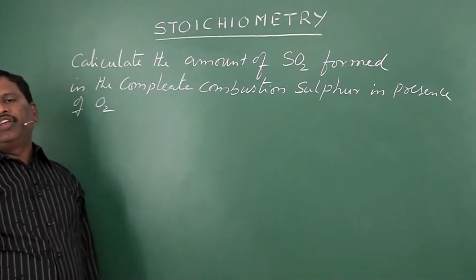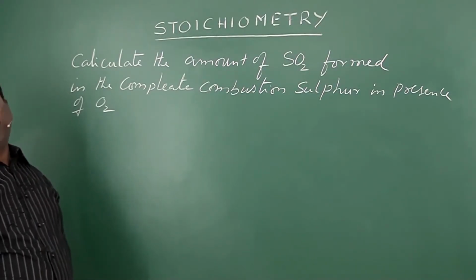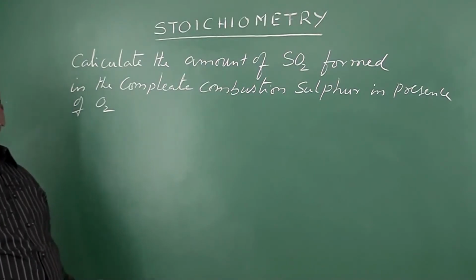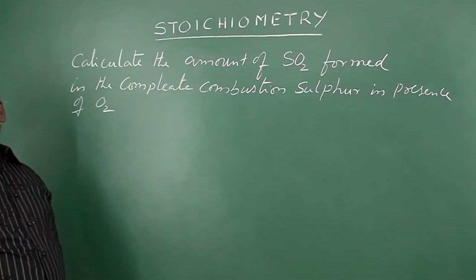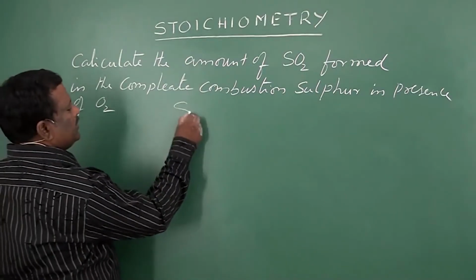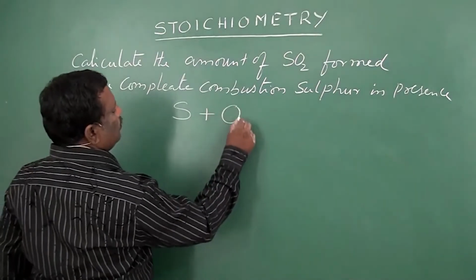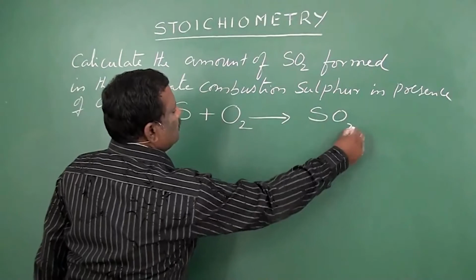So here the required equation: sulfur when burned in presence of oxygen will give us sulfur dioxide. So for this reaction the required equation is S plus O2 gives SO2.